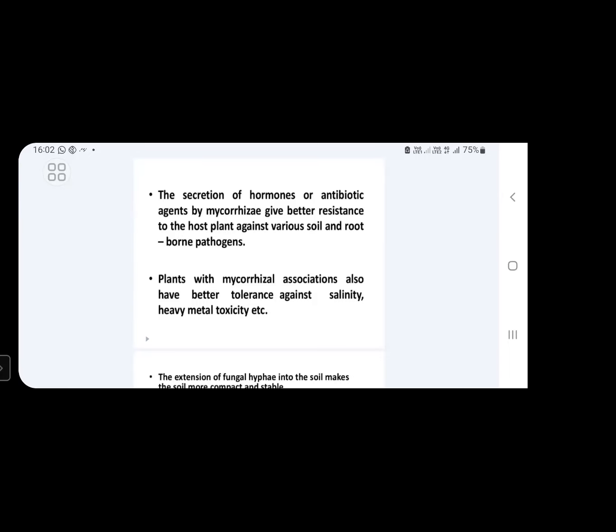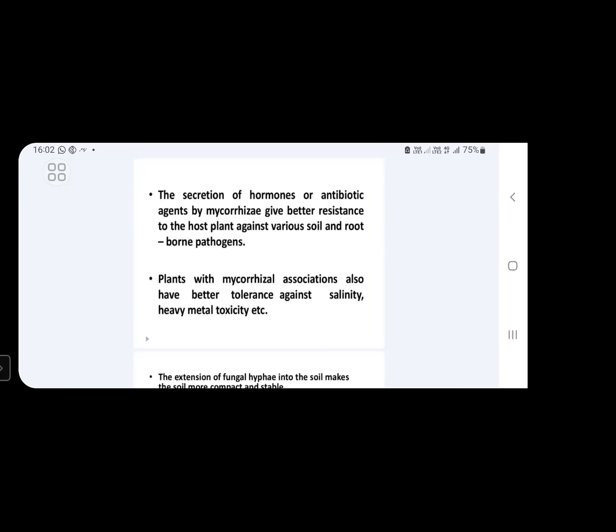So, in this mycorrhizal association, those host plants will not be affected by these pathogens because they are getting some resistance from the secretion of hormones and antibiotic substances by this mycorrhizae. This is another important benefit of mycorrhizal associations to host plants.